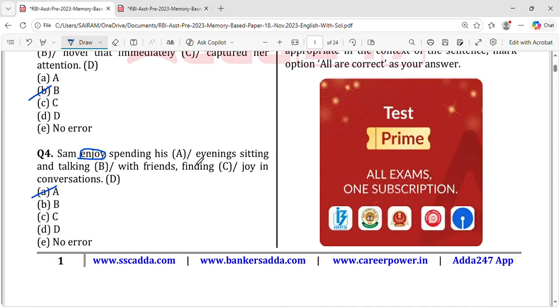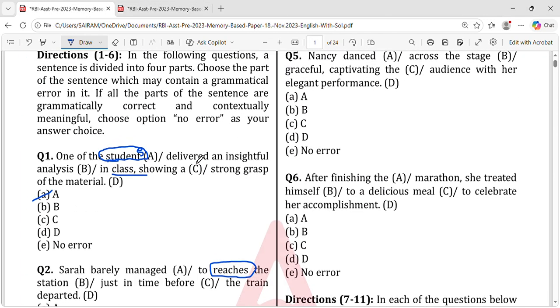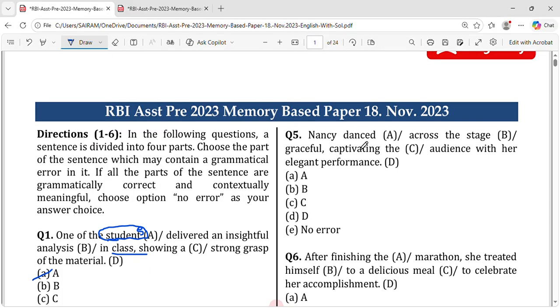Okay, yes. And Nancy danced across the stage, graceful, captivating the audience with her elegant performance. From this you can directly say that graceful should be gracefully. This is option B. Why? Because here they are telling how Nancy is dancing. It should be ly.